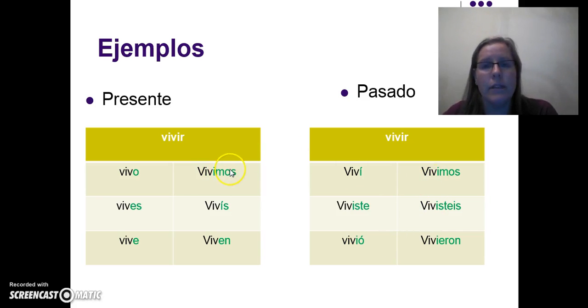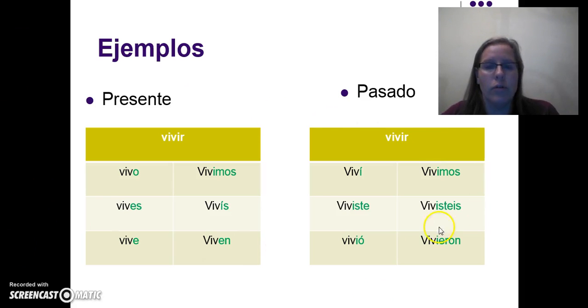What you might have noticed on the AR verbs and on the ER-IR is that the nosotros form is the same. The exception is going to be an ER verb like comer. Nosotros comemos, nosotros comimos. But for IR verbs, it looks the exact same, right? Vivimos, vivimos. How do you know if it's present or past tense? Well, context. If I say yesterday, obviously we're talking about past tense, okay?